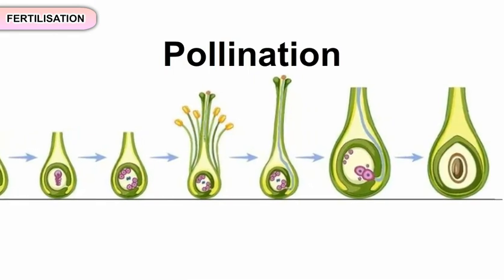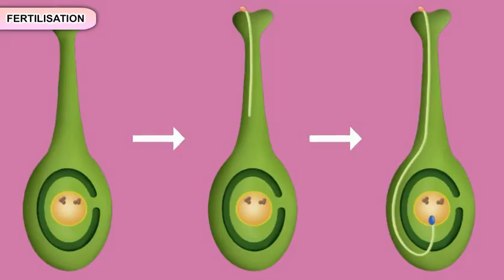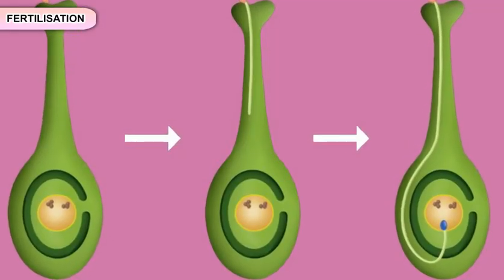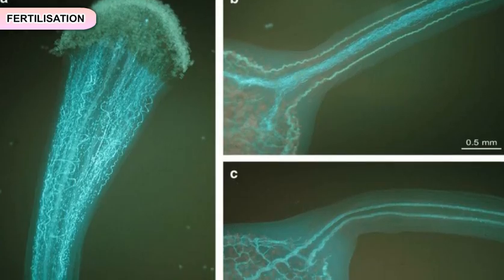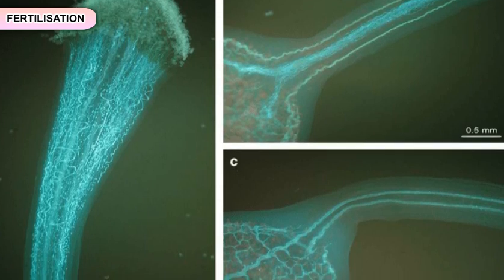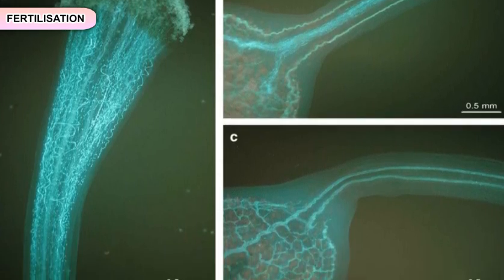Fertilization. The pollen grains reach the stigma during pollination. The pollen grain forms a tube called the pollen tube. The pollen tube grows through the style and reaches one of the ovules in the ovary. The pollen tube contains two male gametes. One of the male gametes passes through the pollen tube and reaches the egg in the ovule.